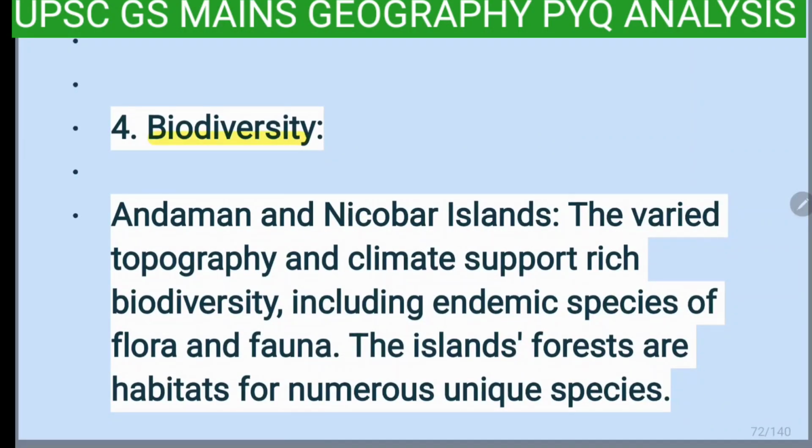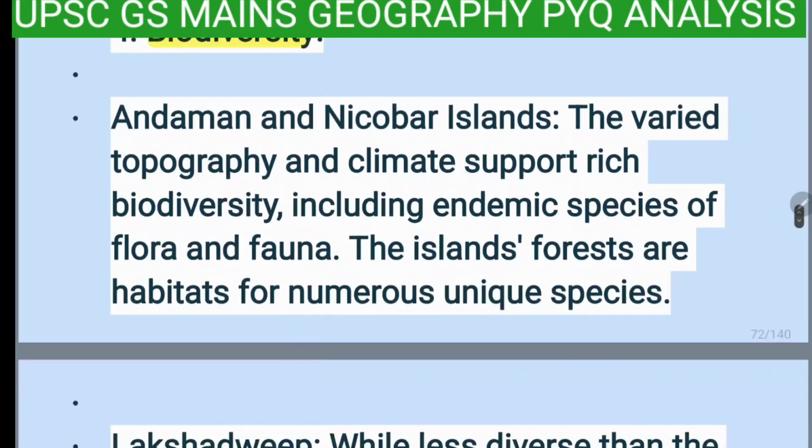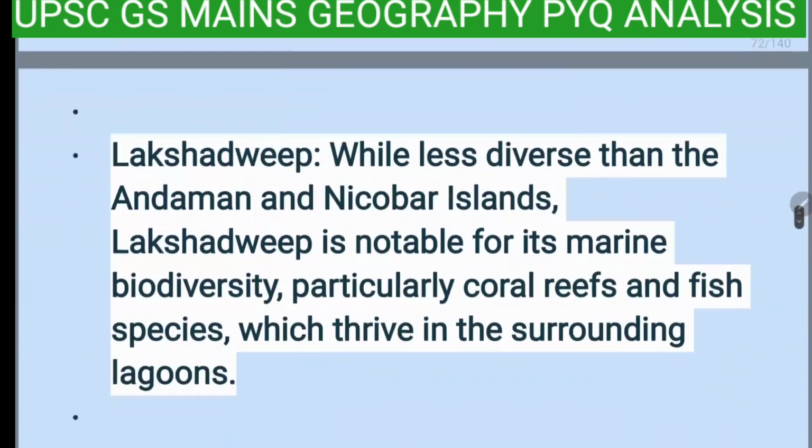Biodiversity. Andaman and Nicobar Islands. The varied topography and climate support rich biodiversity, including endemic species of flora and fauna. The islands' forests are habitats for numerous unique species.